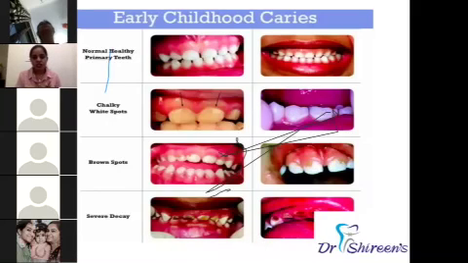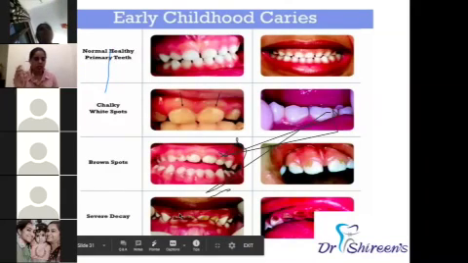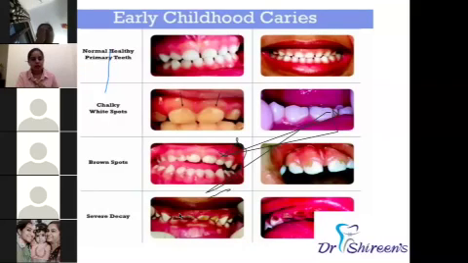In children's milk teeth, one easily noticed thing which many parents skip noticing is small white spots on the teeth. Many parents ask me, what is this, is it calcium deficiency, why are there white spots on the teeth? These white spots are early indicators that a cavity is going to develop on that tooth. The mineral in the tooth is being lost because of a cavity. In the next stage it turns a little brown, and in the most severe stage it becomes fully decayed, the tooth becomes small or broken.